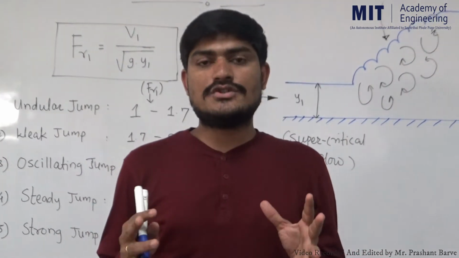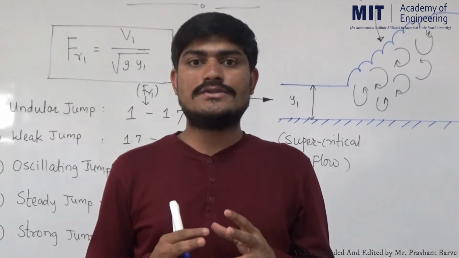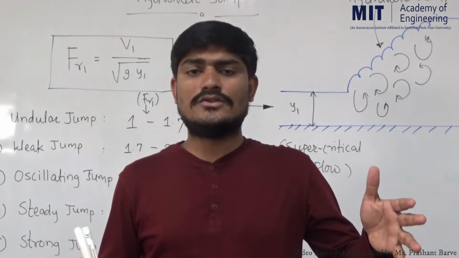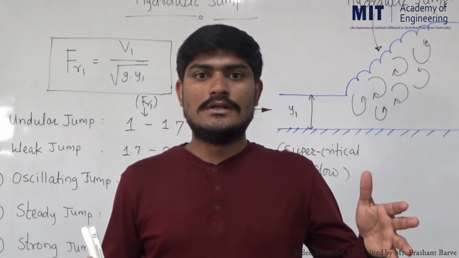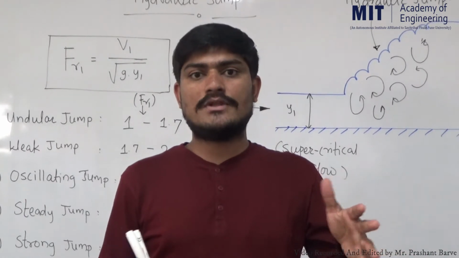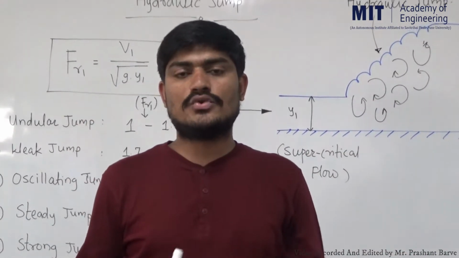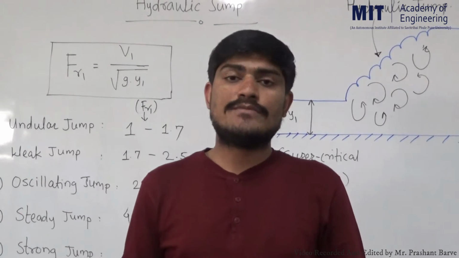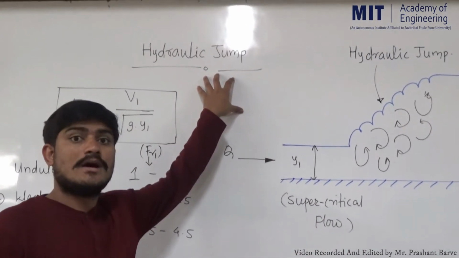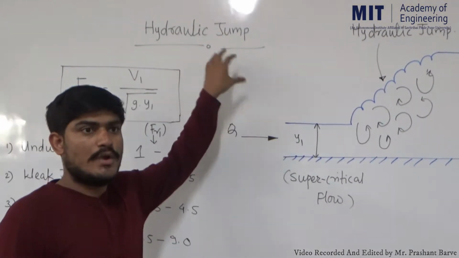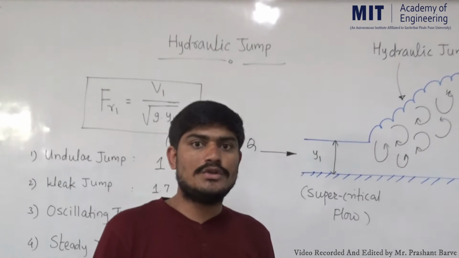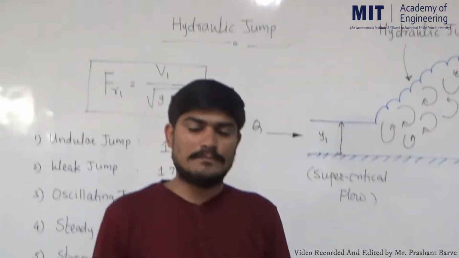The flow in which the depth of flow varies to a large extent over a shorter length. Are you getting my point? So, over a short span, the depth will vary largely. That type of flow is called rapidly varied flow, and the perfect example of rapidly varied flow is the hydraulic jump. Today in this video, we are going to look at the types of hydraulic jump.